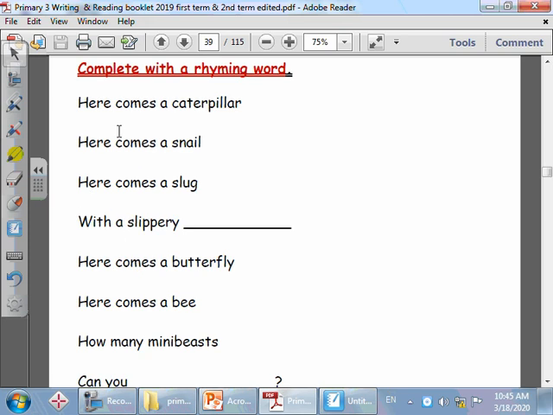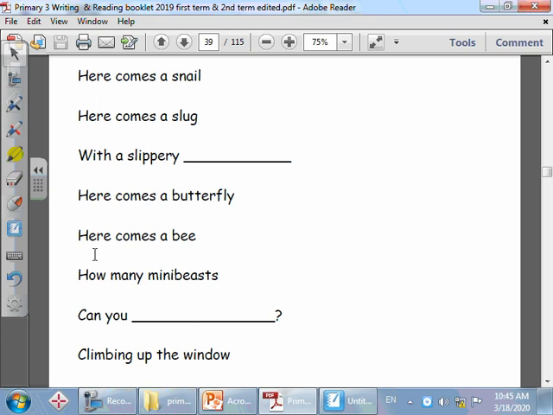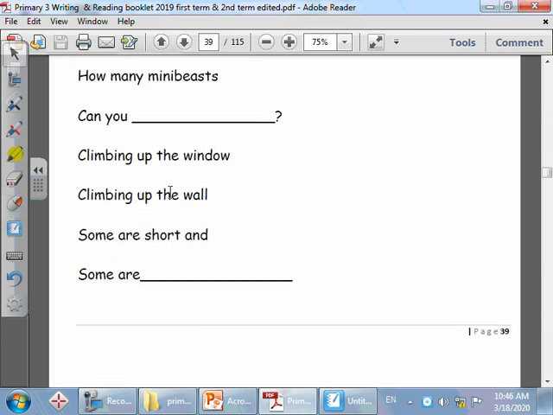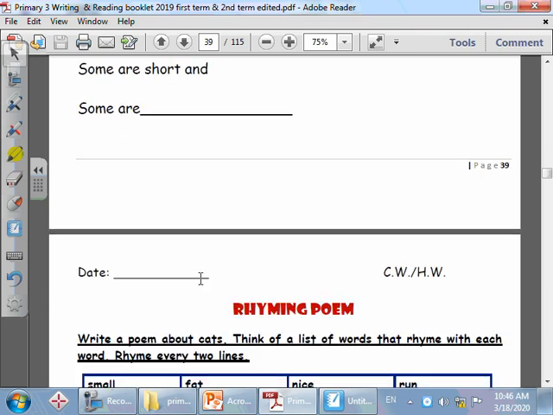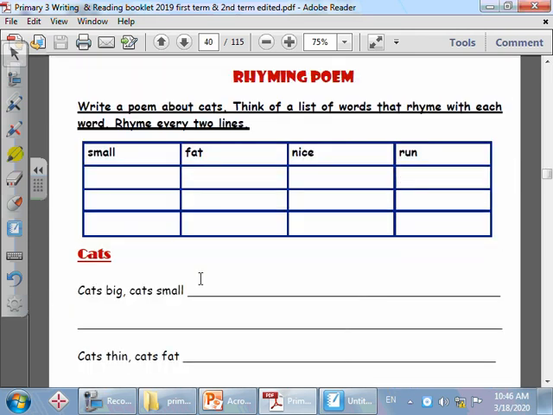Now we will write our own words. Here comes a caterpillar. Here comes a snail. Here comes a slug with a slippery tail. Very good. Okay. Next. Here comes a butterfly. Here comes a bee. How many mini bees can you see? Excellent. Climbing up the window, climbing up the wall. Some are short and some are tall. Very good. Now, excited to write the first rhyming poem?